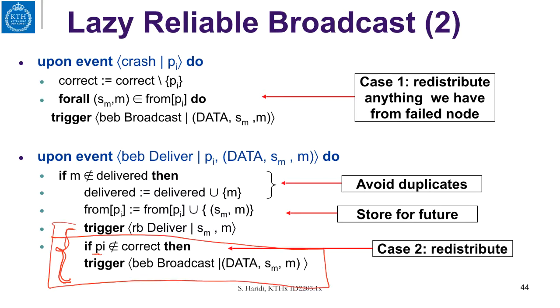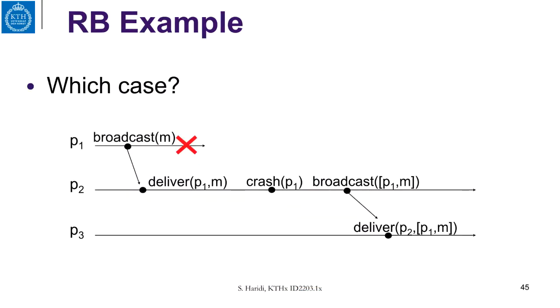Now let us look at an execution scenario of the first case, where first we get the crash, and then after that we send all the messages that we have stored for Pi, we resend them, redistribute them. So here is this case, which is case 1.